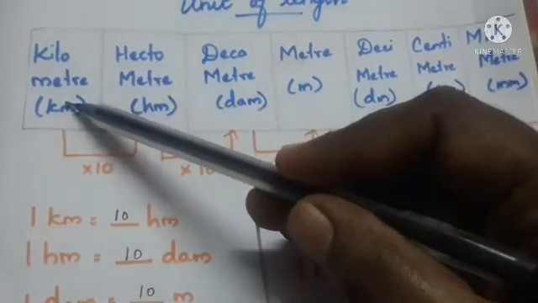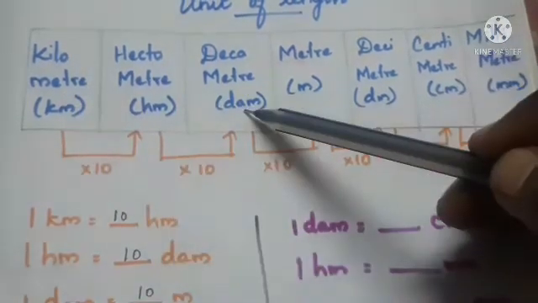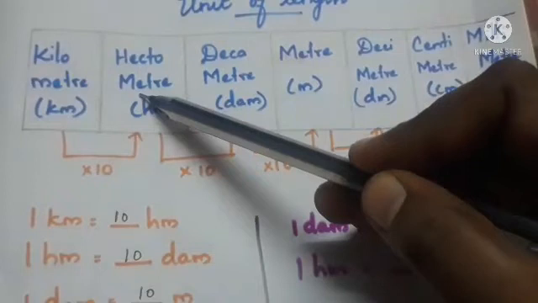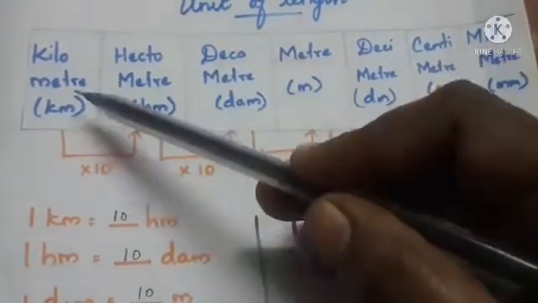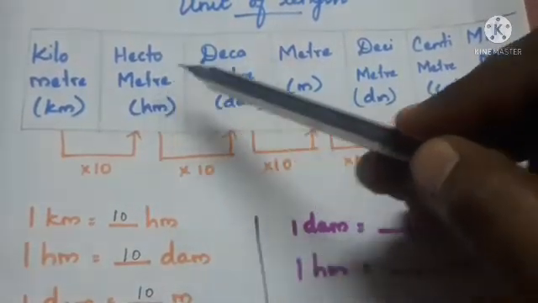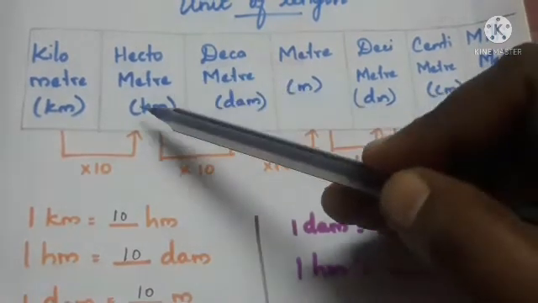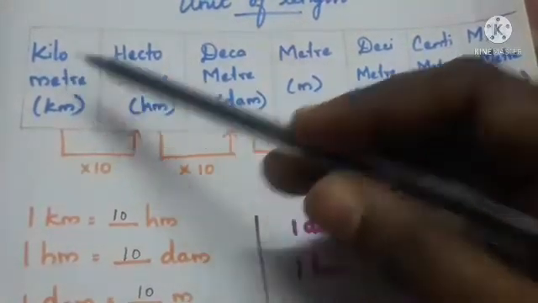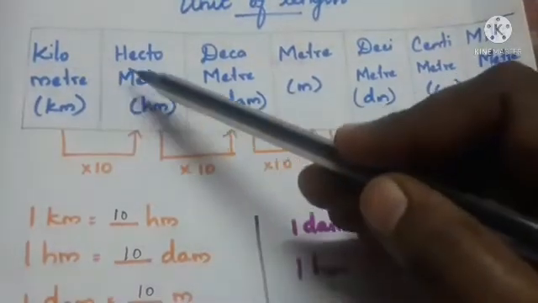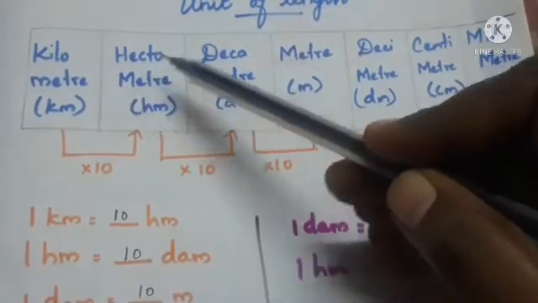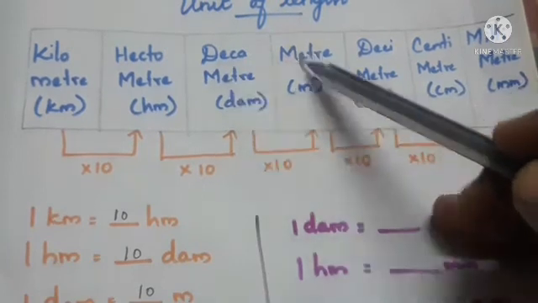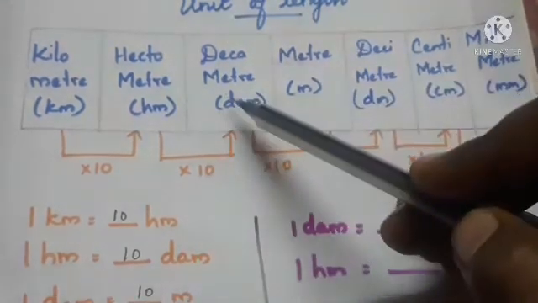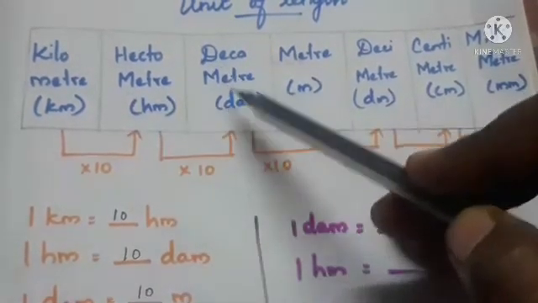Suppose you want to convert a kilometer to decameter, we have to move 2 steps. We jump from kilometer to hecto, then hecto to deca. So we have to multiply with 100. Suppose you want to convert kilometer to meter. First step is hectometer, second step is decameter, next meter. So we have to multiply with 1000, because here 10, then 100, then 1000.